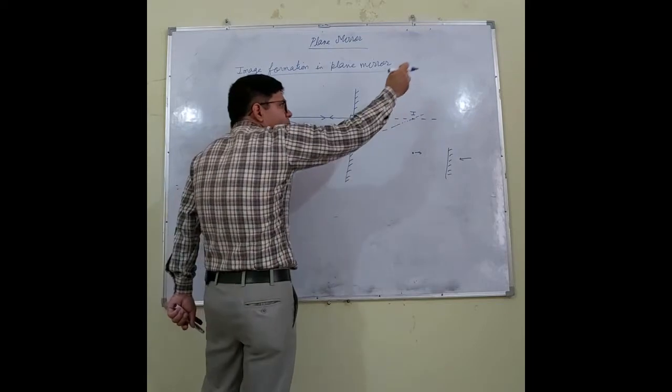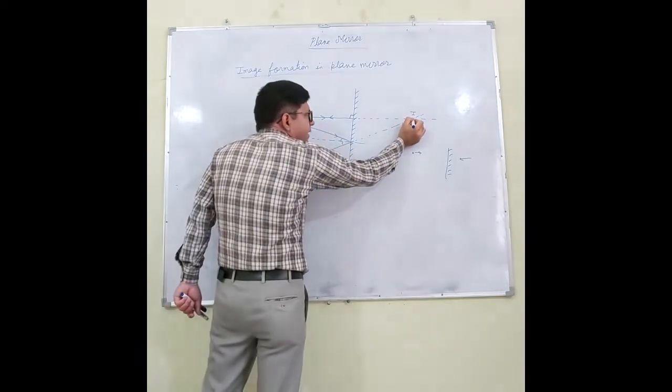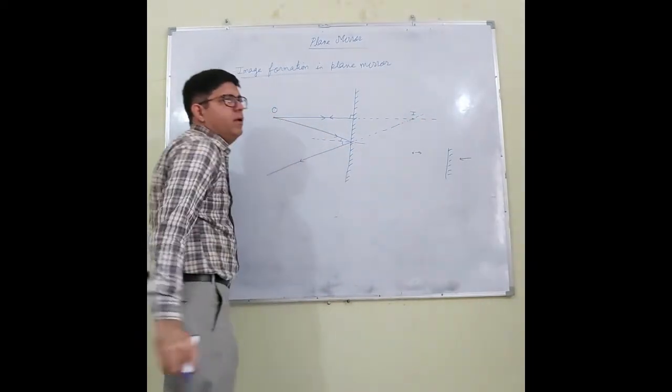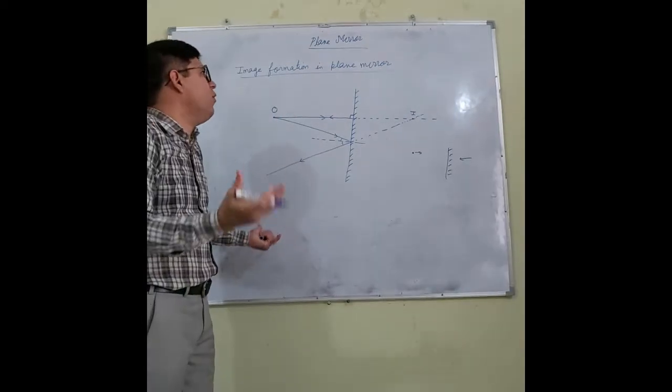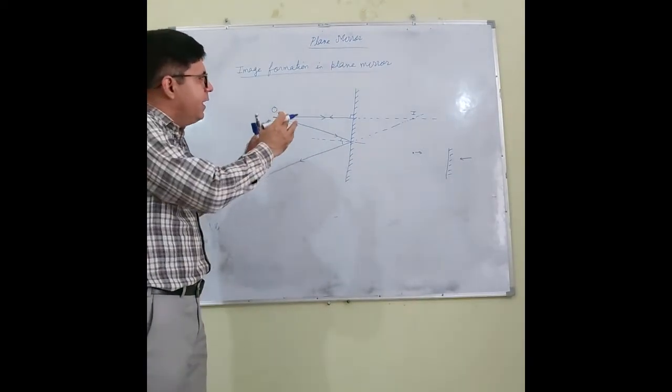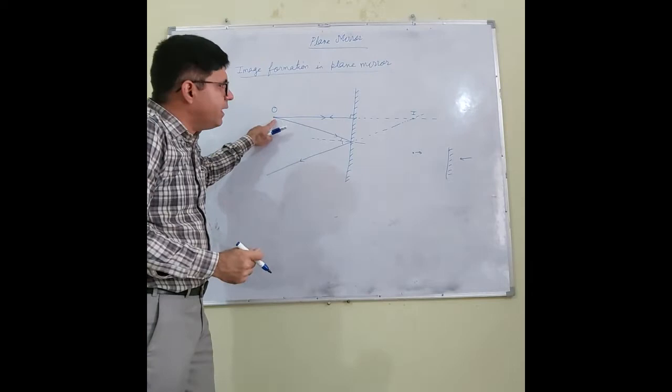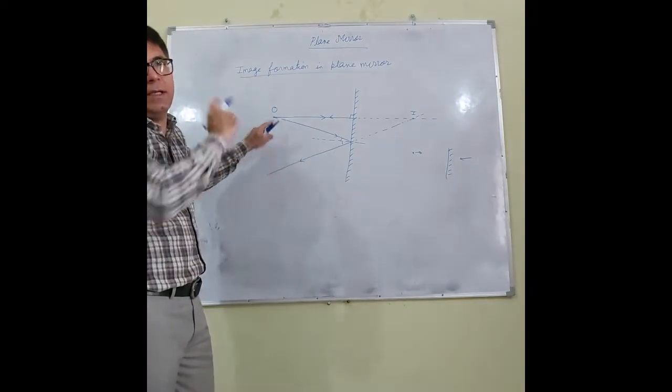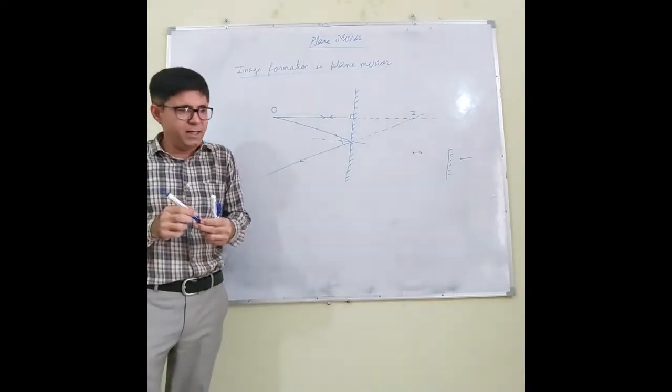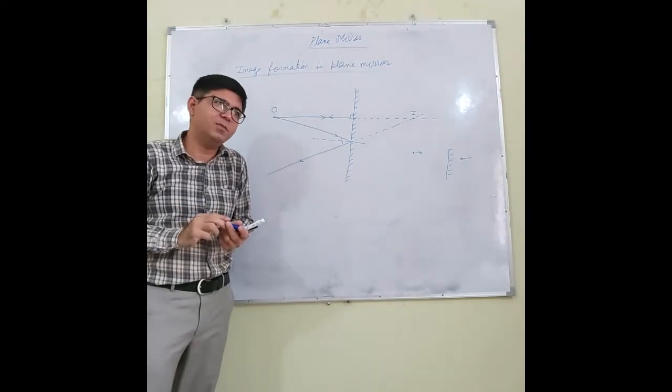When we produce these, they intersect at this point. So here the image is getting formed. So we can say I is the image of the object.